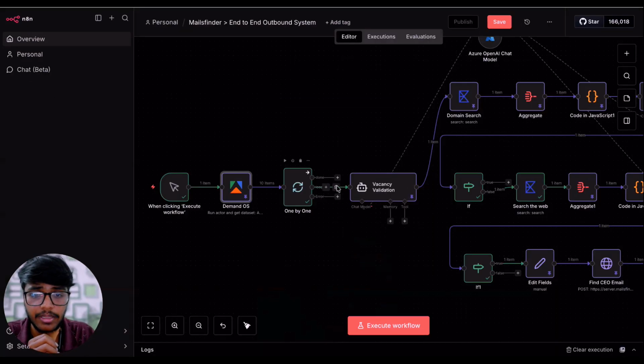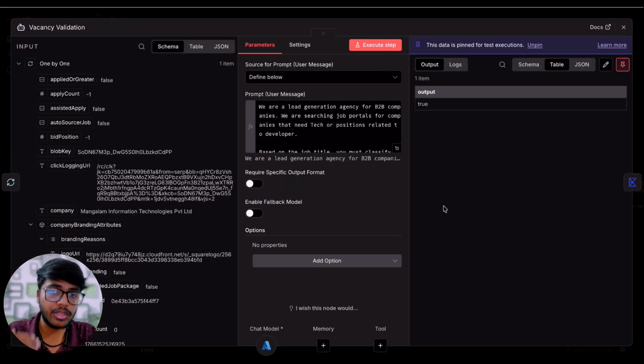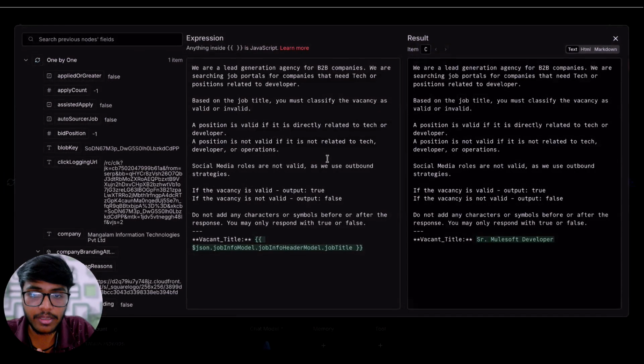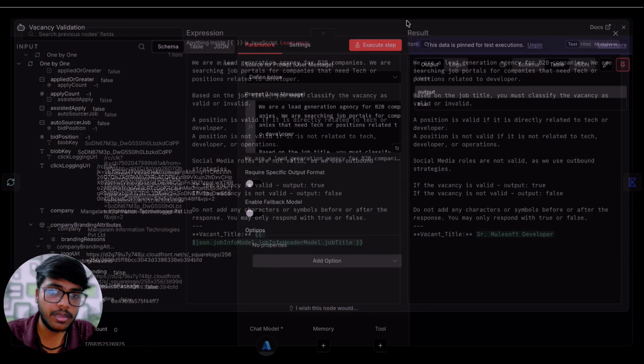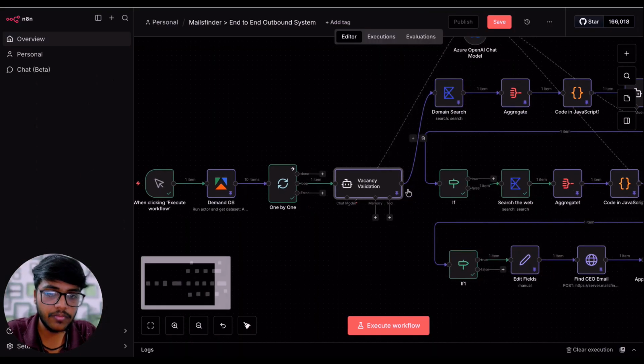The next step is validating each and every job, to make sure that each job is valid as per our criteria. In my case, my criteria is that we only want jobs related to a developer or tech position. If by mistake we have scraped any other job, we want to eliminate it from the workflow, because we just want to reach out to tech companies who are posting tech jobs, not marketing, not sales, or any other jobs. So we are filtering out any irrelevant jobs using this particular agent, which is the vacancy validation.